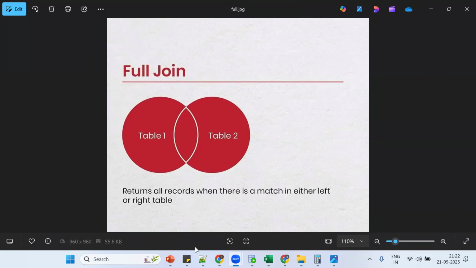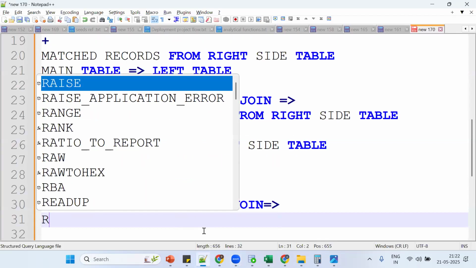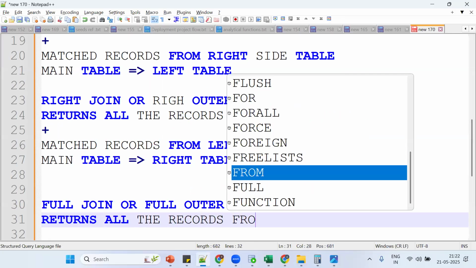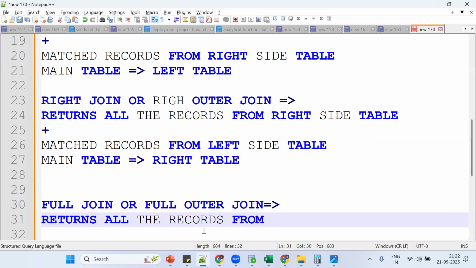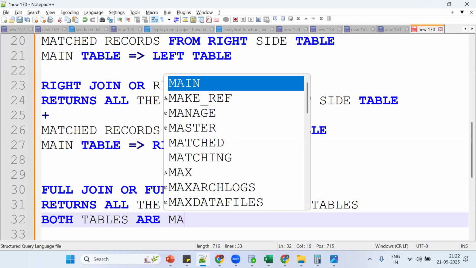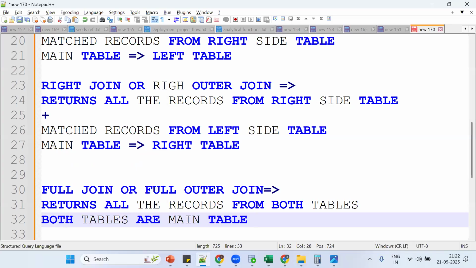See, returns. Okay, see what happened. So returns all the records from which table? From both tables. Now which is the main table? Both tables are main tables. Okay, same thing.